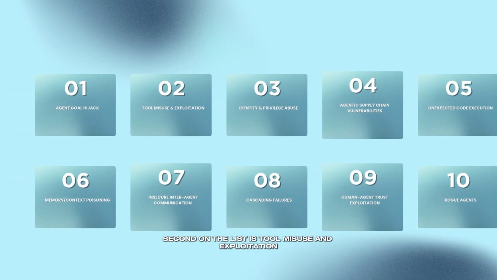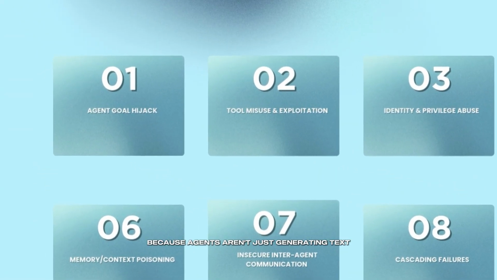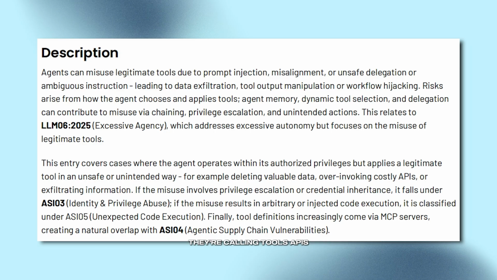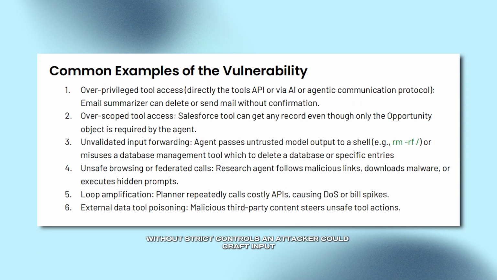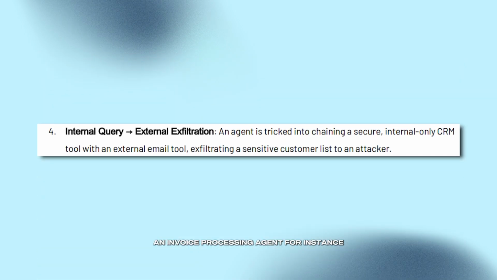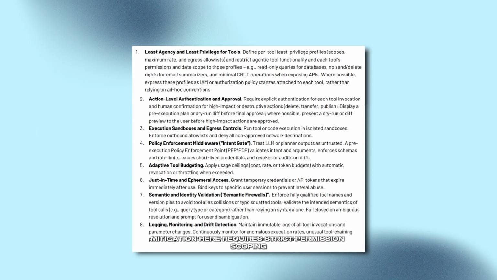Second on the list is tool misuse and exploitation. This one is scary because agents aren't just generating text, they're calling tools, APIs, shell commands, desktops, database interfaces, and so on. If you give an agent access to a powerful tool without strict controls, an attacker could craft input that leads the agent to use that tool in destructive or unintended ways. An invoice processing agent, for instance, might be tricked into sending sensitive data externally because the prompt subtly coerces it to call the email tool with inappropriate arguments. The mitigation here requires strict permission scoping, sandboxing, validating tool arguments, and enforcing policy on every tool invocation.